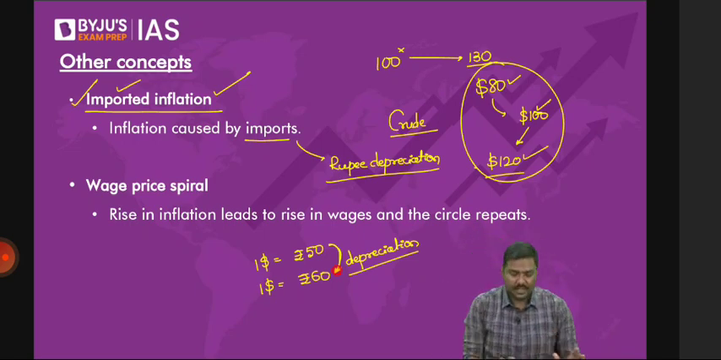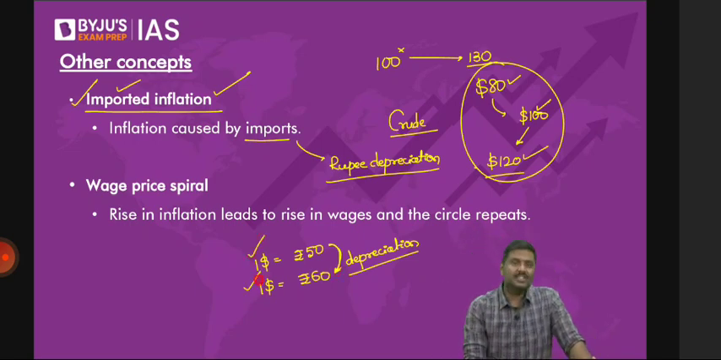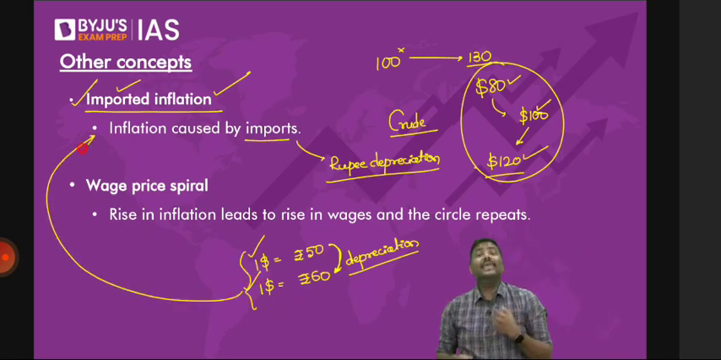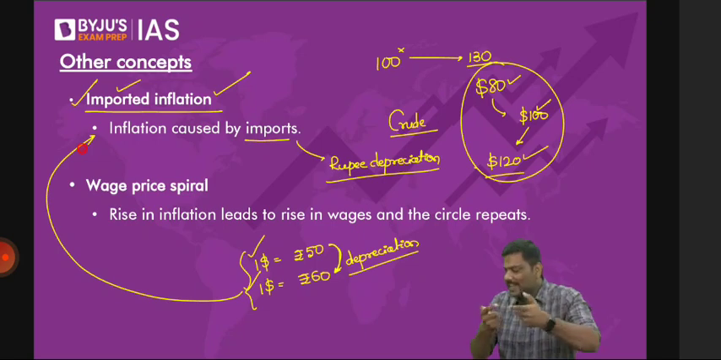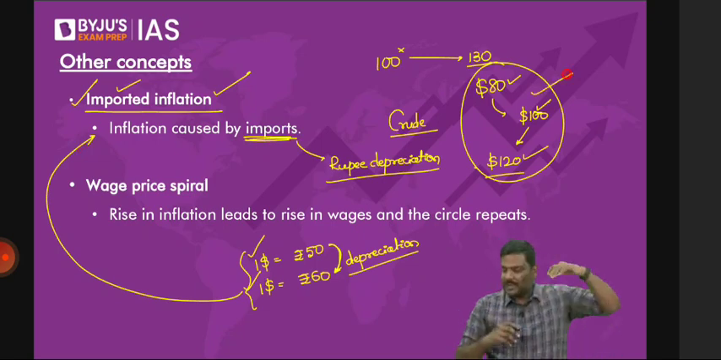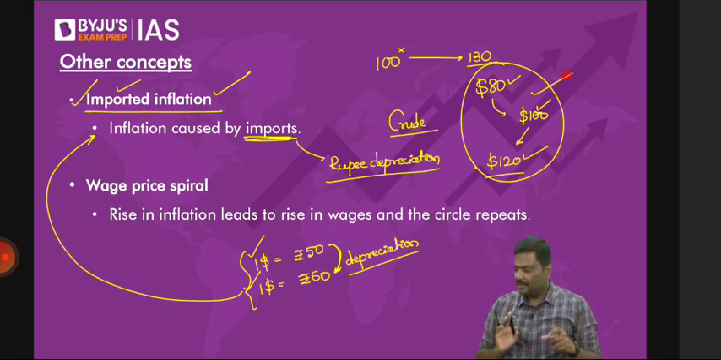Now have a look at this. Yesterday $1 was equal to 50 rupees. Today $1 is equal to 60 rupees. Will this not cause imported inflation? Meaning, because I'm paying more rupees to get the same dollar, my imports have become costlier. So imported inflation can be caused either because the products have become costlier or because the rupee has lost value.